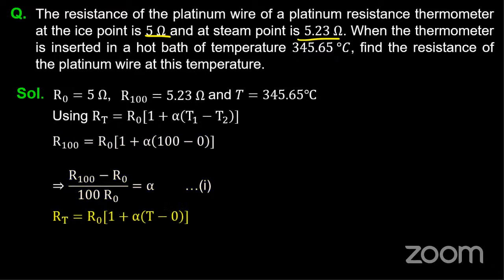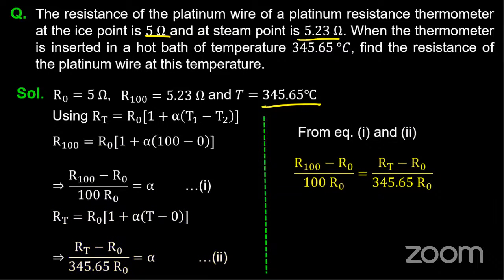Similarly, for 345.65 degrees Celsius, we'll find the value of RT, where RT is equal to R naught into 1 plus alpha T. We know alpha equals R100 minus R naught by 100 into R naught. Since both of these equations equal alpha, we equate them to find RT. Guys, please substitute all the values and try to find the value of RT.